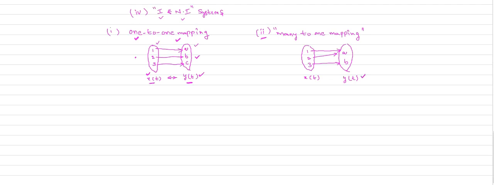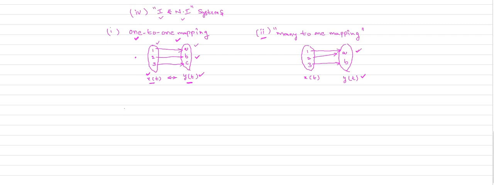That means for two or more inputs, you will get the same unique value of the output. For the value of input x of t equal to 1, you will get the output a. For the value of the input x of t equal to 2, you will get output a. That means for two inputs you will get the same value of the output. That is your many-to-one mapping. This is about one-to-one mapping and many-to-one mapping. One-to-one mapping is nothing but, for each and every value of the input, you will get a unique value of the output. For two or more inputs, you will get a unique value of the output. That is your many-to-one mapping.